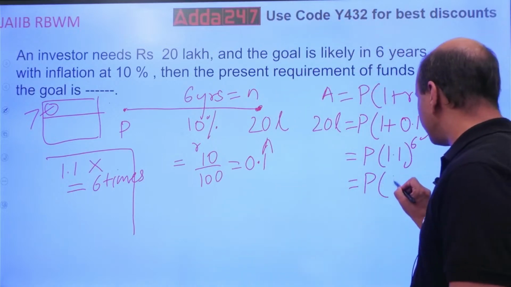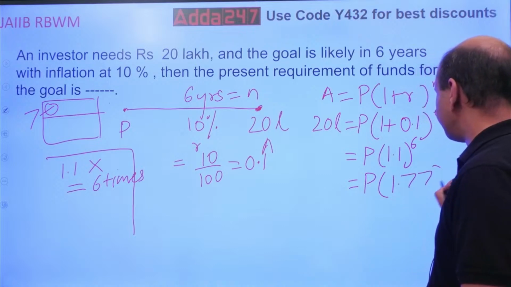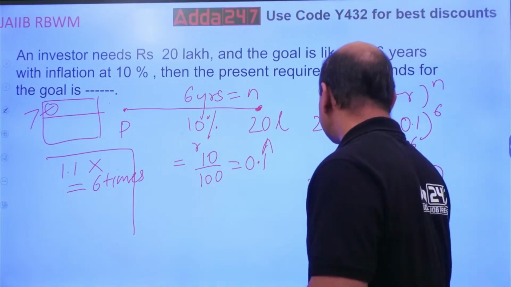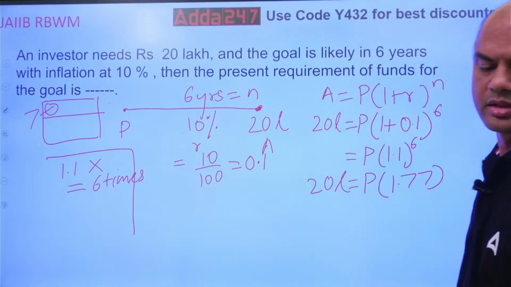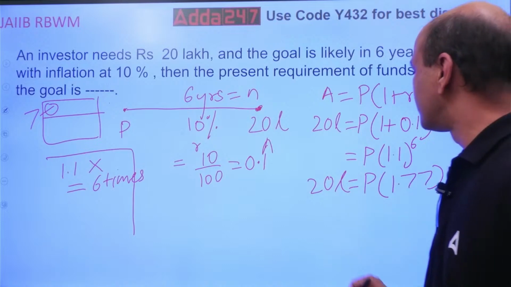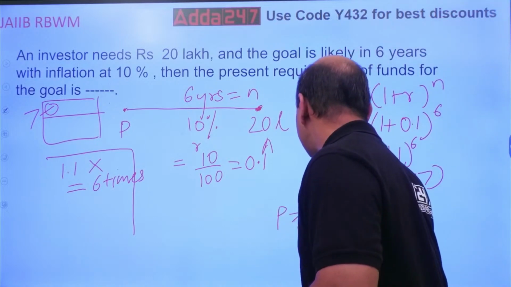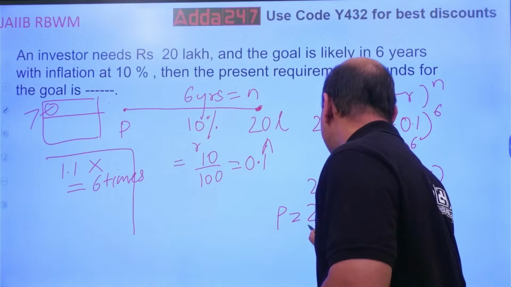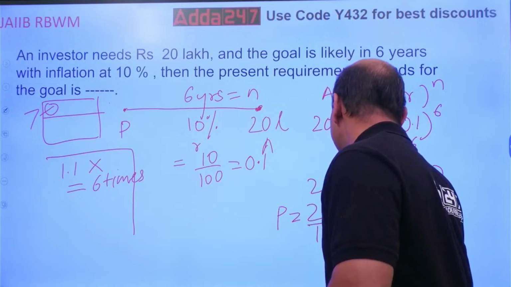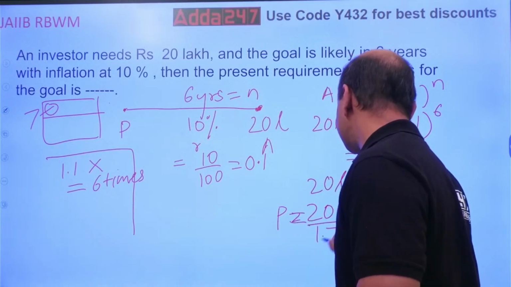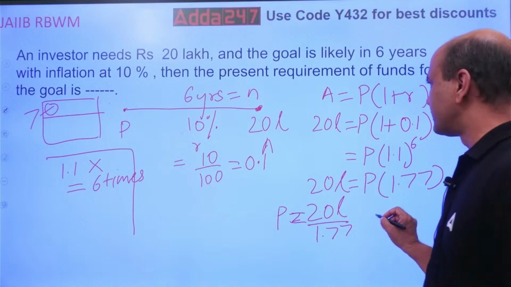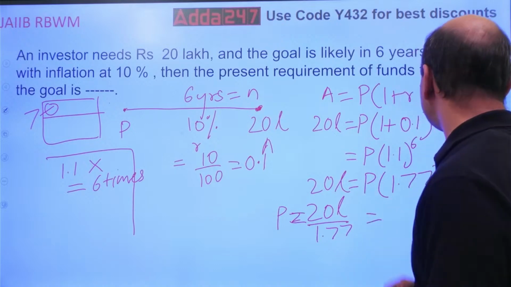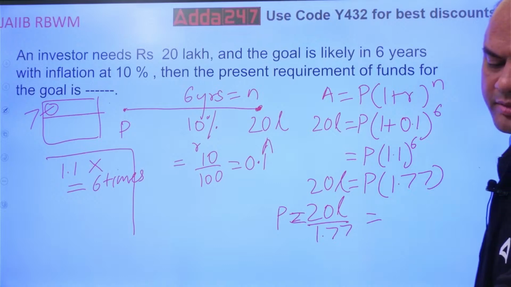Are you getting it? 1.77. So 20 lakhs equals P into 1.77. Now next, find out P. So P equals 20 lakhs divided by 1.77. What is the answer for this? 20 lakhs upon 1.77. Get it, everyone?